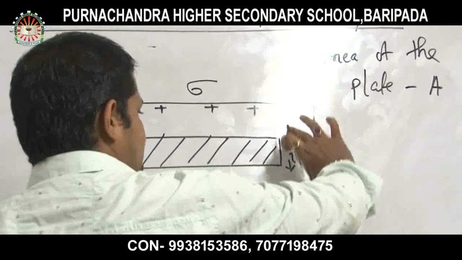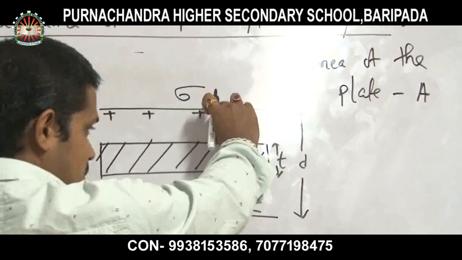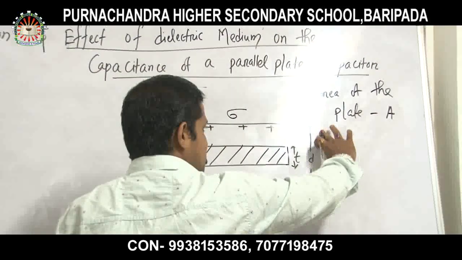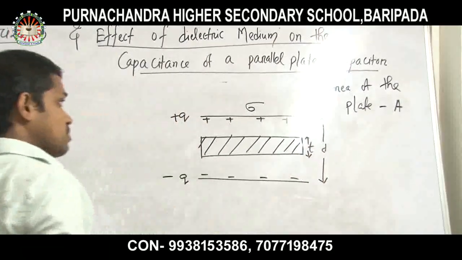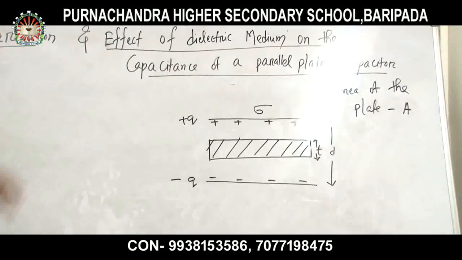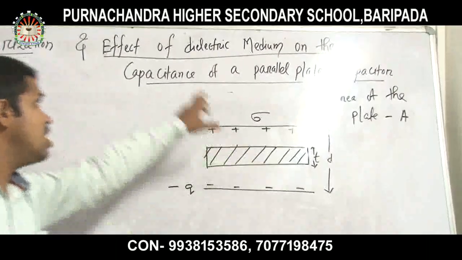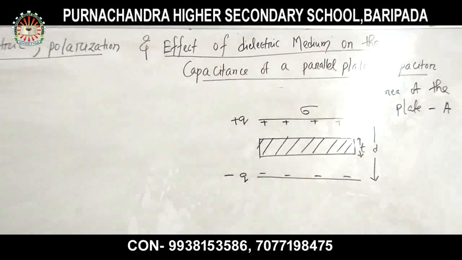The distance between the two plates is D. So this is the vacant region, and this is my vacant region, both are the same. If this is T and this is D, then obviously this is D minus T and this is also D minus T. In this part we have to find out the effect of a plate having thickness T on the capacitance of the parallel plate capacitor.